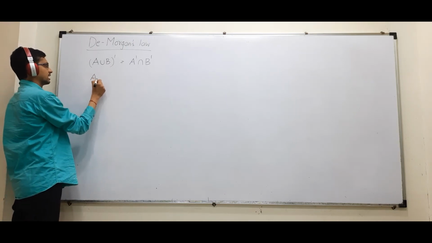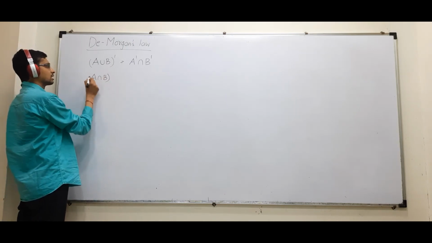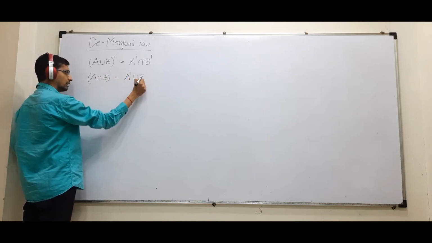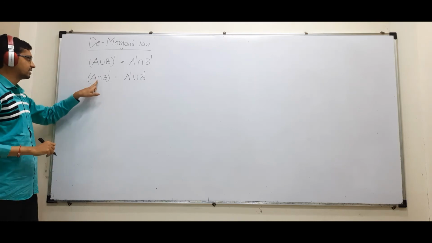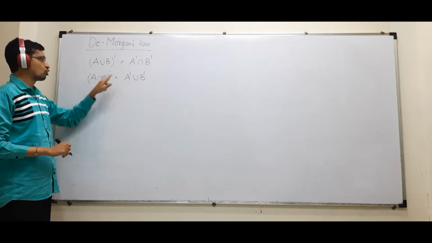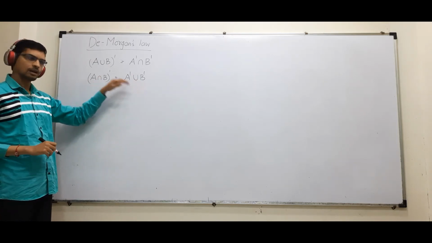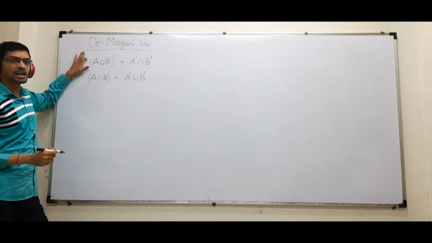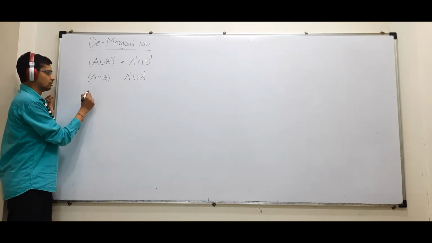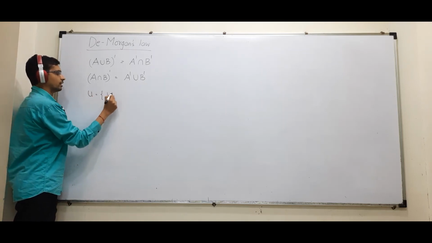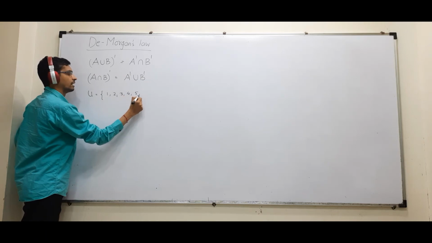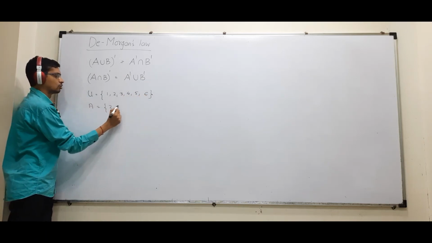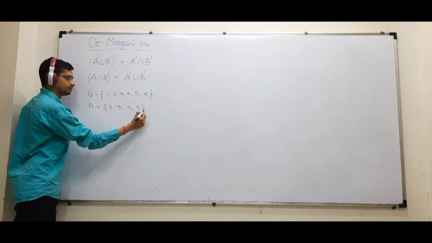Let us learn second law. A intersection B का complement is A complement union B complement. Intersection will become union और दोनों को complement आ जाएगा. ठीक है? A very useful law. So I'll explain the first one with the help of taking any random example. ठीक है? So again I'll take U 1 2 3 4 5 6. ठीक है? I'll take A 2 3 4 5.